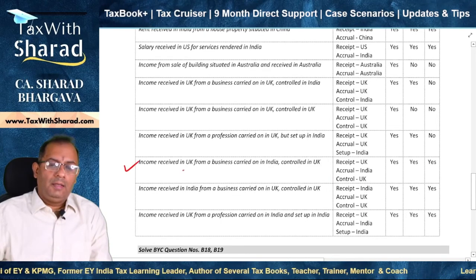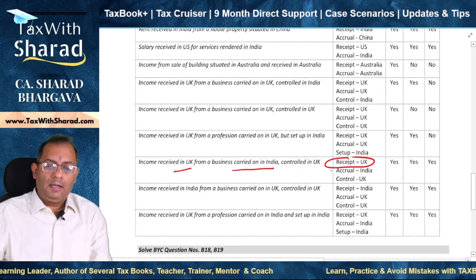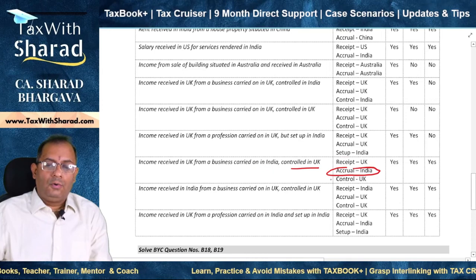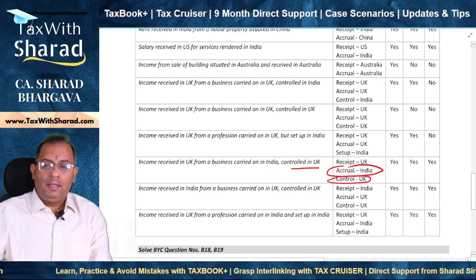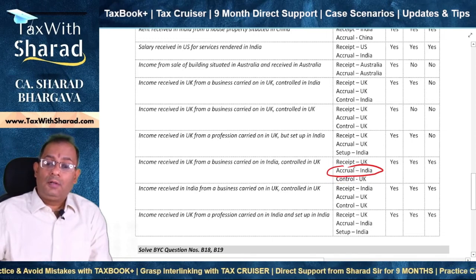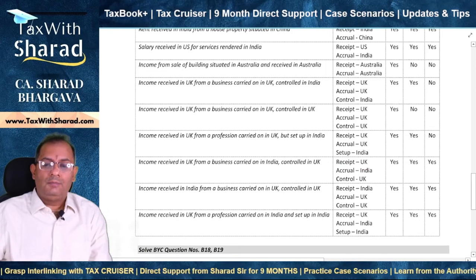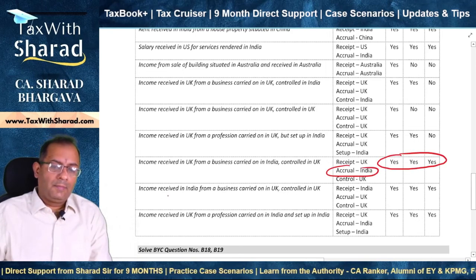Next example, income is received in UK. So receipt is UK from a business carried on in India, and therefore accrual is in India, and control is from UK, therefore control is in UK. Since accrual is in India, and we saw that if receipt or accrual is in India, the income straight away becomes an Indian income, and consequently it is taxable in all the cases.